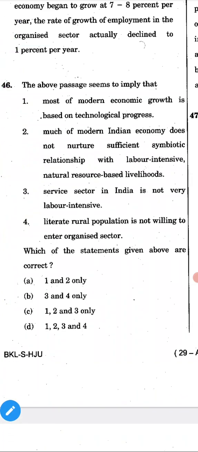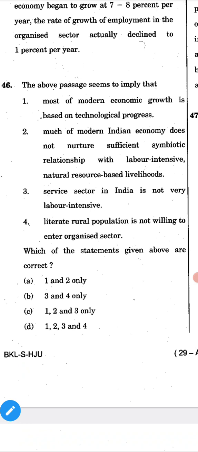46th question is: the above passage seems to imply that. Everyone read first, then go through whatever I tell. You have to read first, then only you can understand. Most of the modern economic growth is based on technological processes.